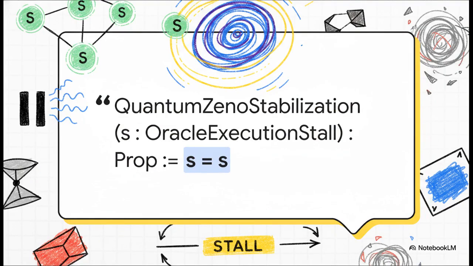And I absolutely love this part. It brilliantly illustrates the quantum Zeno effect. It proves that a stall stabilizes a state by simply ensuring it remains identical to itself. Now, in quantum physics, the Zeno effect dictates that observing a particle prevents it from changing its state. Stall theory borrows that exact concept to prove stabilization. The code elegantly states S equals S. The execution stall holds the system perfectly still, identically matching itself and completely preventing any chaotic degradation.